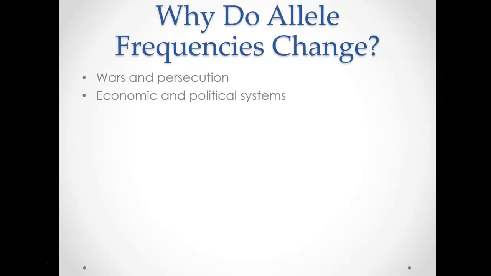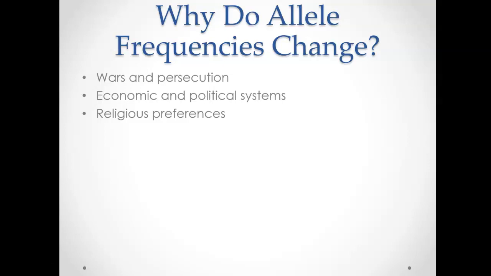We also have economic and political systems at play here. And that also sort of leads back into our discussion of persecution and things like that and where that persecution is coming from. Religious preferences can play a part in why allele frequencies change, specifically the idea of certain religions wanting their offspring or wanting their kids to stay within their own faith, right?